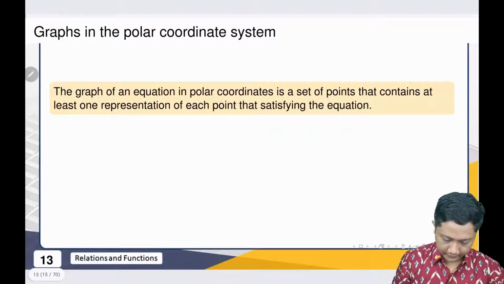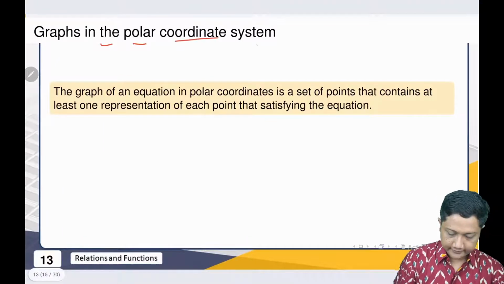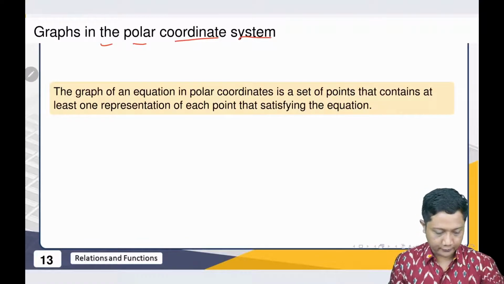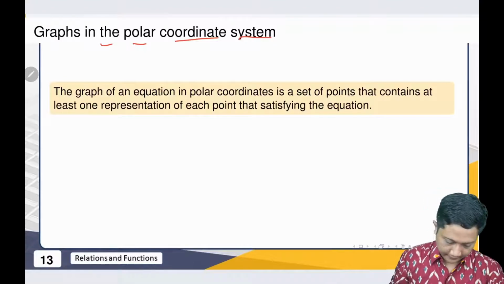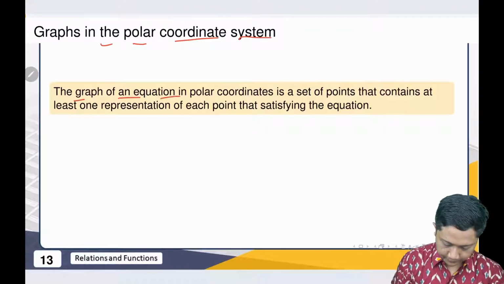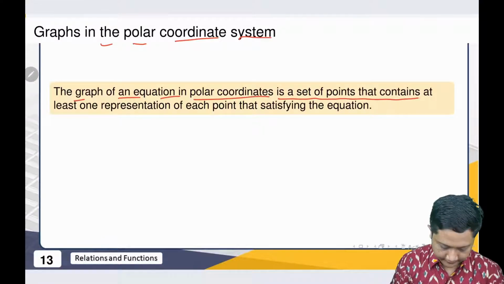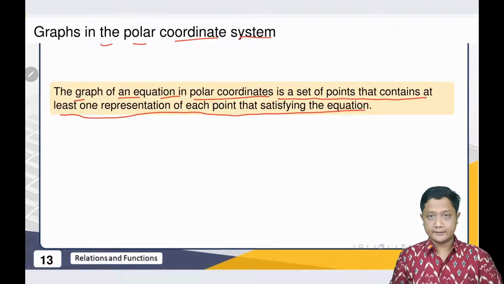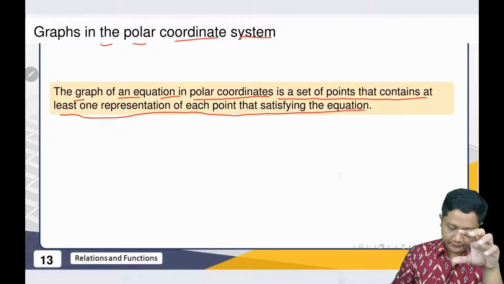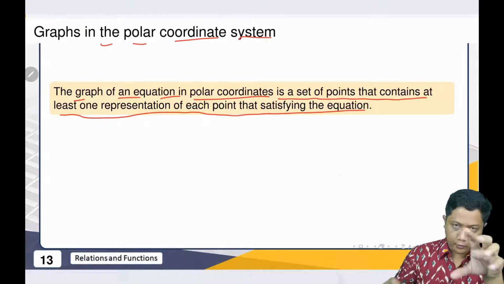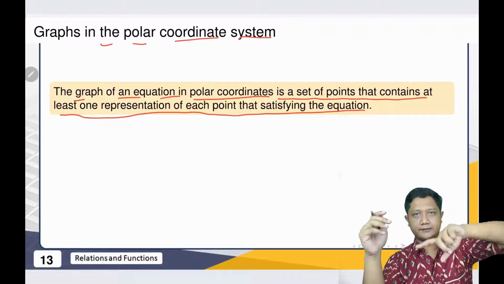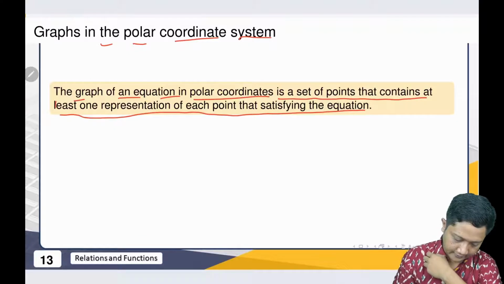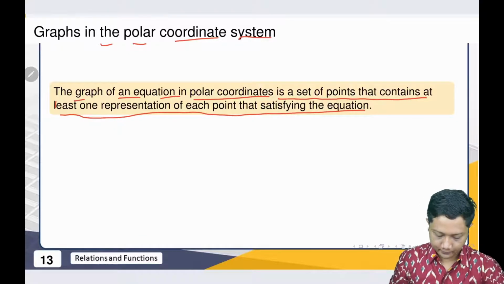And how to graph in the polar coordinate system. This one is important because we are not familiar enough with it, usually for students especially. The graph of an equation in the polar coordinate system is a set of points that contains at least one representation of each point satisfying the equation. Because remember, in the polar coordinate system, after a certain point it goes back again, right? So that's why we say at least one representation of each point.